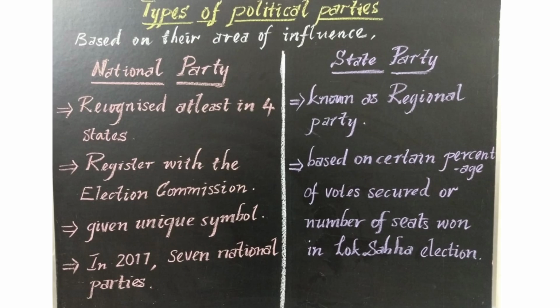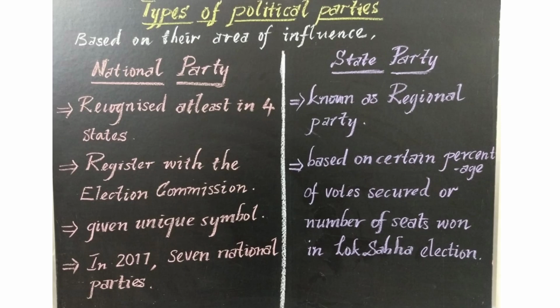A state party is also known as a regional party, because the party is recognized as a political party only in a particular region or state. Other than the 7 national parties, most of the major parties of the country are classified by the Election Commission as state parties, and they are also called regional parties.